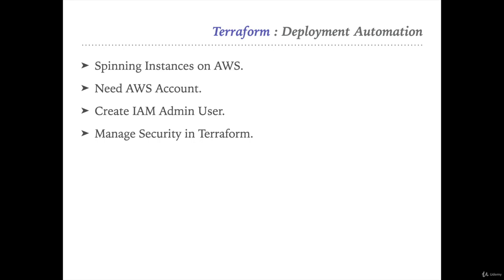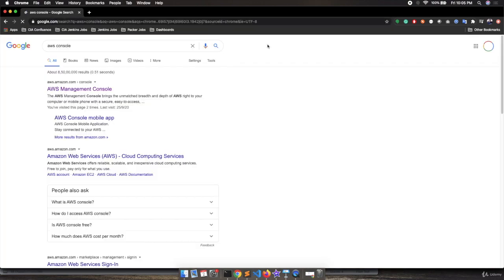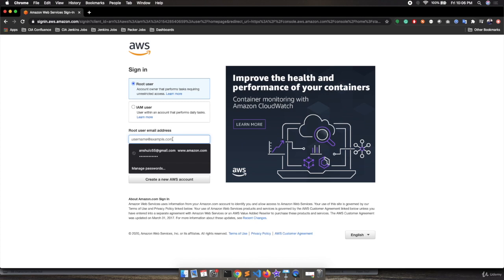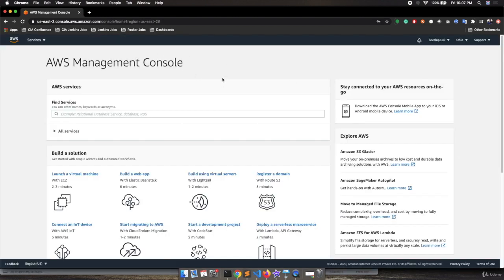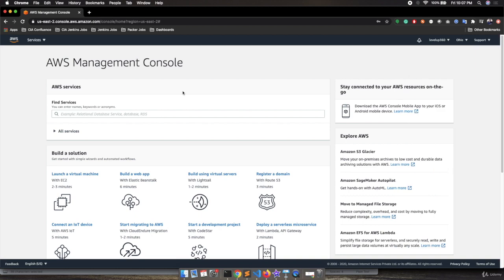So let's go to the browser and open the AWS console. On the browser, I will type AWS console. We will go to the AWS Management Console, and inside my account, you need to log in with your user. Once you log in with your user, you will get this particular screen. Over here, first you need to select the region which you want to use. In my case, I'm going to use US East 2. If you want, you can choose any other region as well.